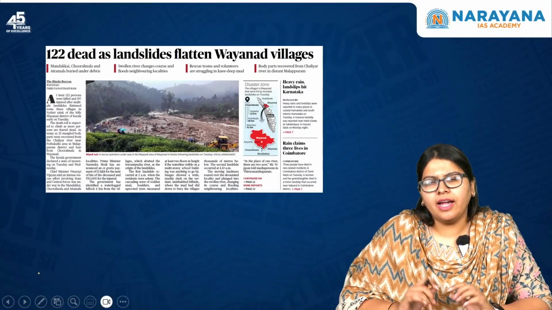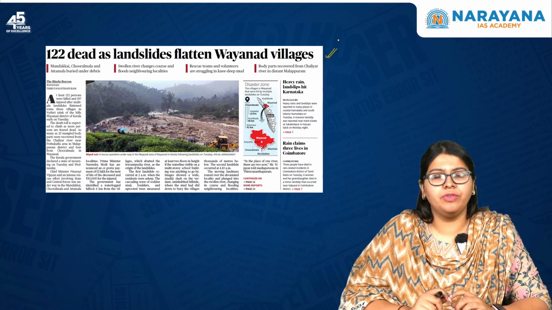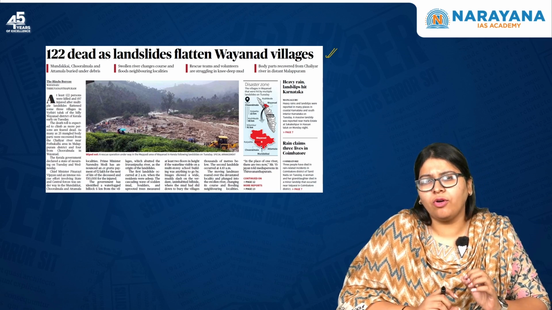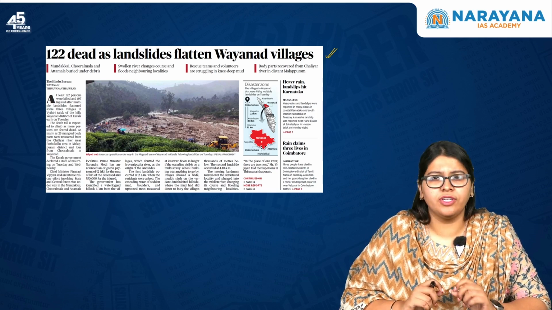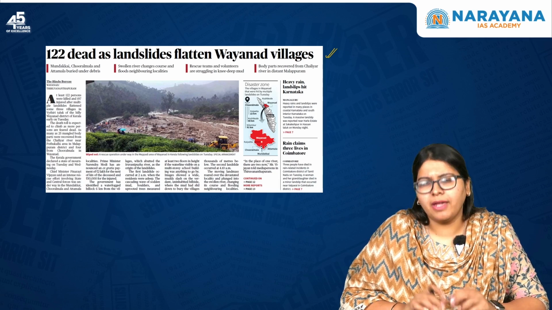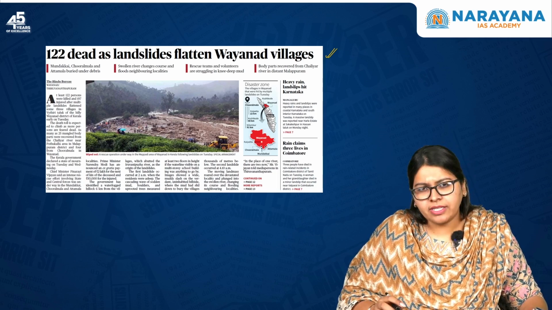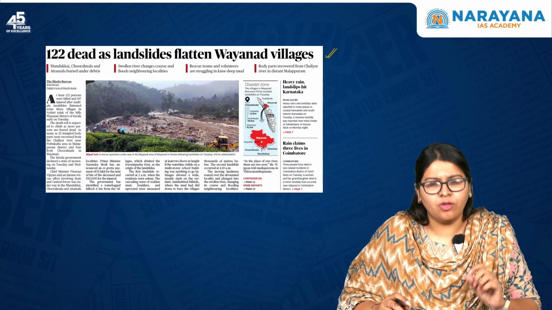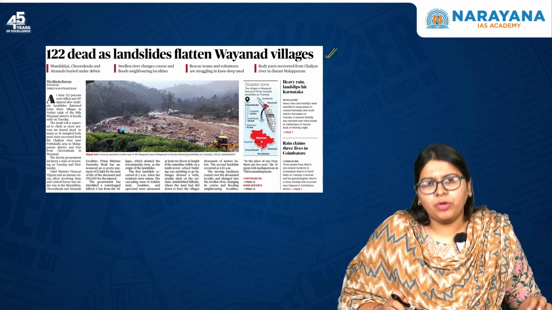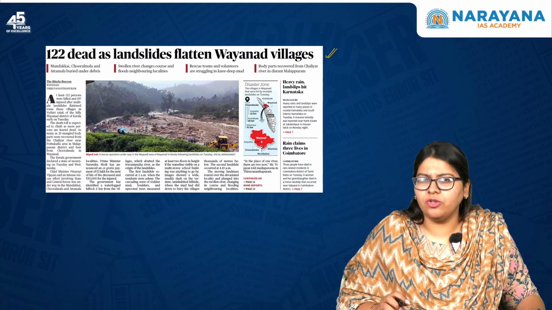The first article that we'll be discussing for the day is 122 dead as landslides flatten the villages of Wayanad. In this article, we'll be discussing the heavy rainfall in the state of Kerala, especially the district of Wayanad, which had triggered a series of landslides that was characterized by multiple deaths as well as mass destruction. We'll be discussing the concept of landslides, the types of landslides, what actually causes it, as well as the potential mitigation strategies that India has to adopt in order to deal with this geophysical phenomenon.